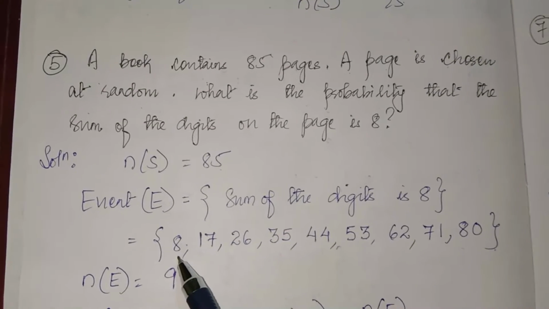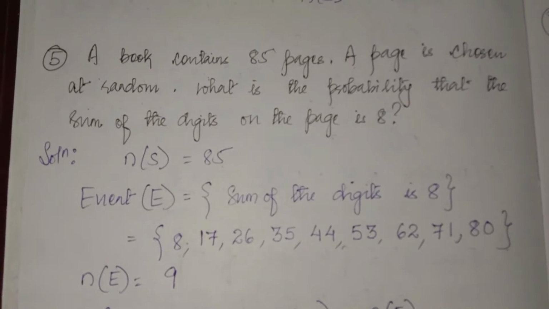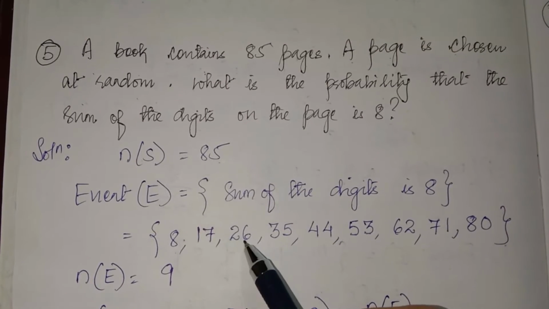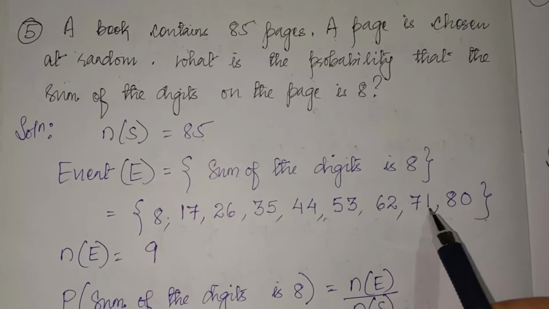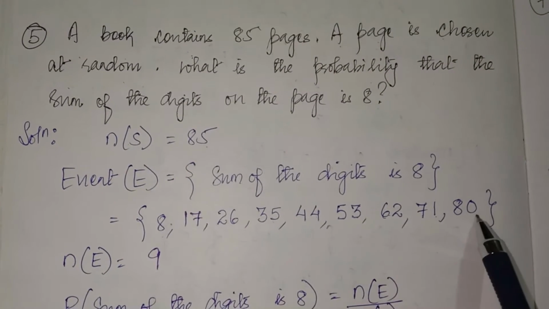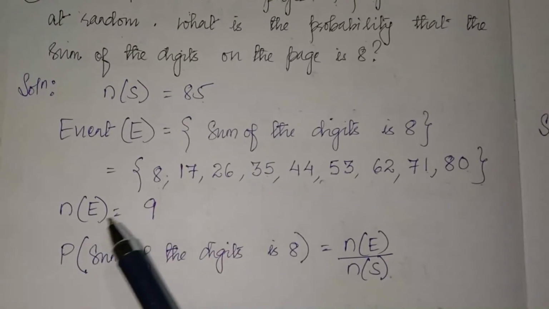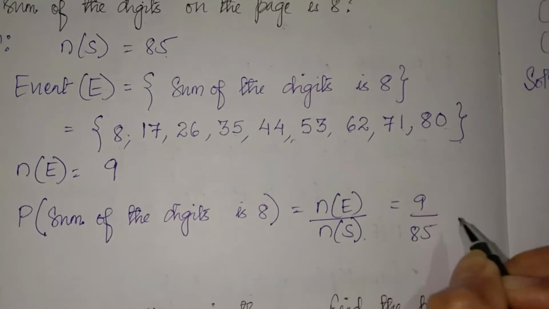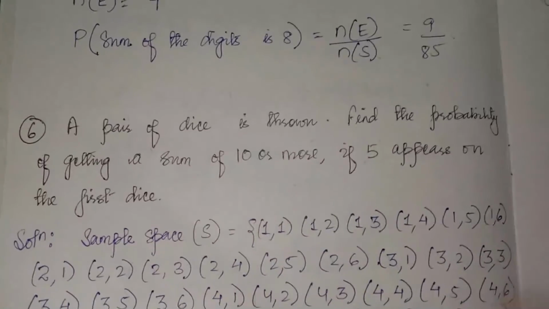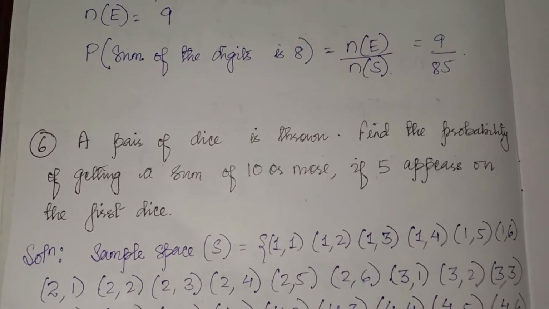So the first one is page number 8, the second one is 17, because when you add 1 and 7 it will be 8. Then 26, 35, 44, 53, 62, 71 and 80. So these are the page numbers whose sum of digits is 8. So here there are 9 numbers, 9 pages. So 9 divided by 85. This is your answer.